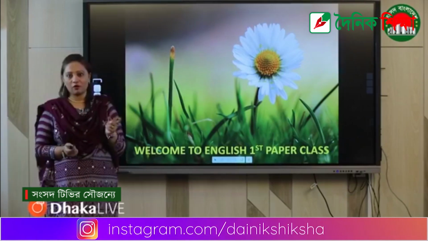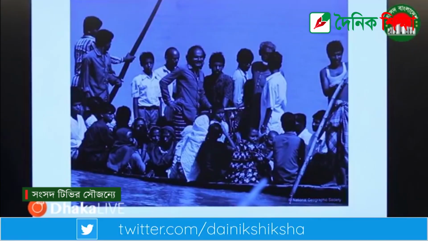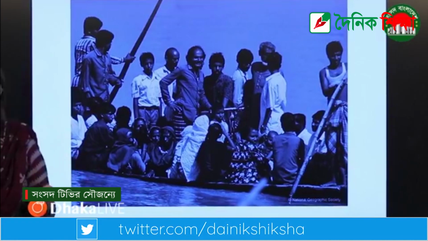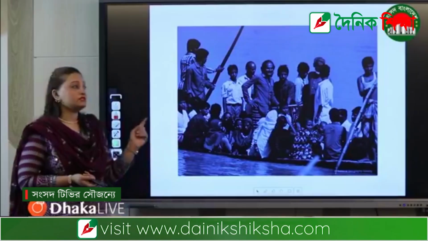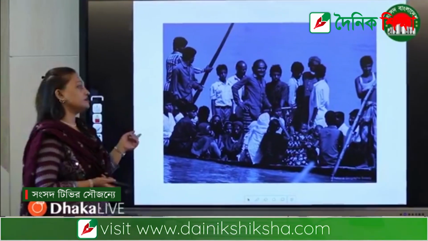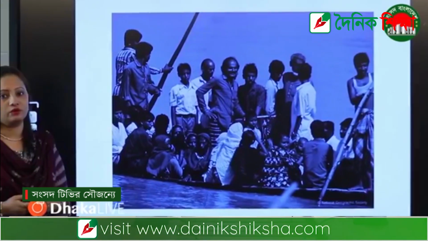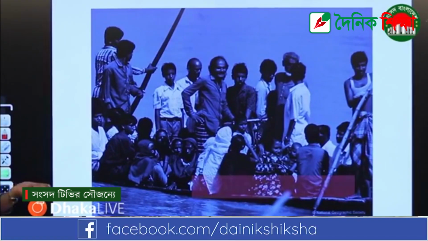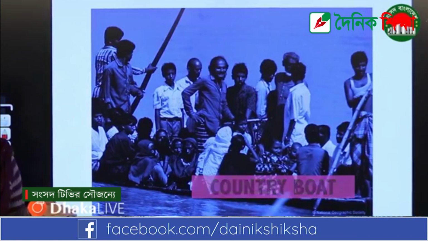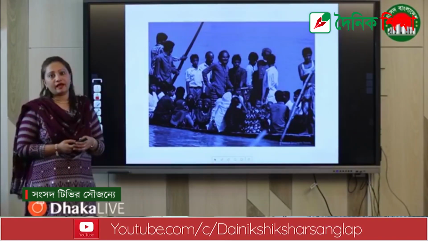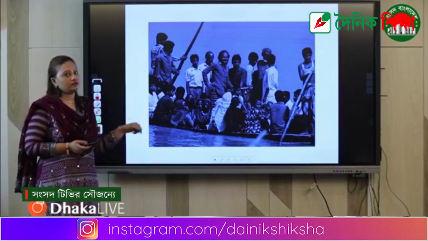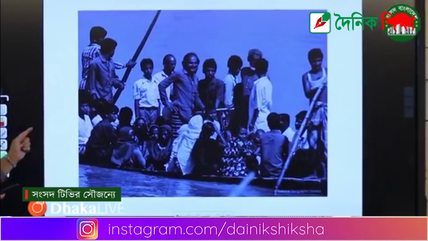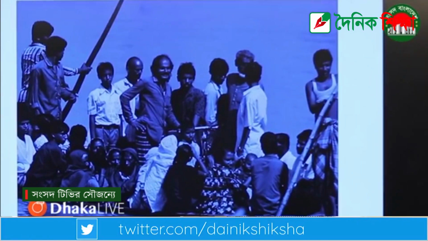Please follow me. What you can see over there is lots of people traveling on a boat, and mostly they are from the village. They are called villagers. And what type of boat are they traveling on? In Bengali it's called Dinginoka or Khyanouka, and in English it's called a country boat. In our Bangladesh, most of the village people travel on it, as it is very unavailable in city areas. Here you can see that one person is smiling over there. So they don't have any tension about what they are doing now.